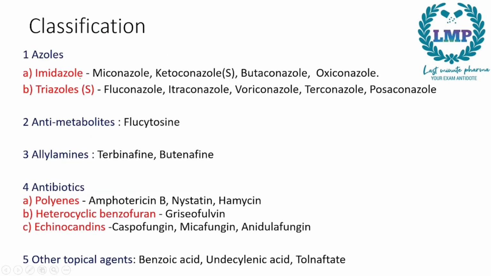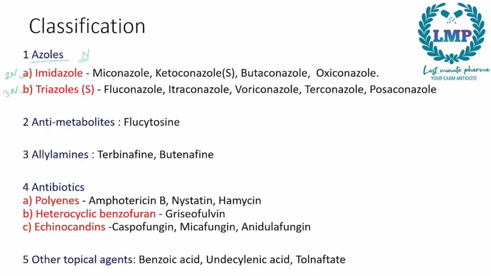So in the classification of antifungals, first off we have azoles. Azoles are nitrogen containing compounds. In azoles we have two subtypes. First we have imidazoles, the second is triazoles. Imidazoles are two nitrogen containing compounds, whereas triazoles are three nitrogen containing compounds.